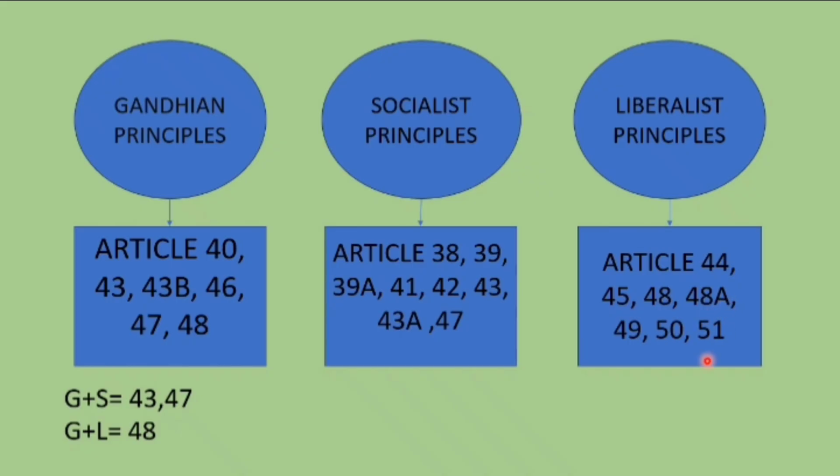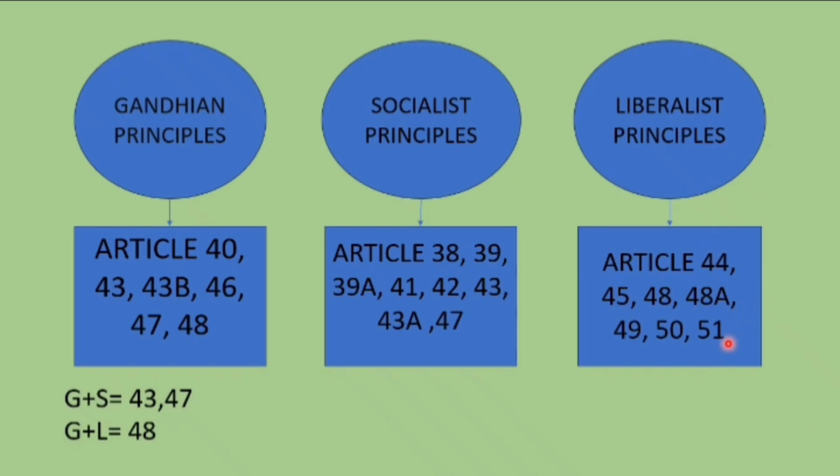So 48A is liberalistic principle. And 49 is fortnight, like fort, monument and 9 gems, Navaratna, objects of national importance, it is also liberalist principle. And 50, separation of the judiciary from the executive. 51 UN, and UN means international peace and security, promote international peace and settlement through arbitration, etc. is liberalist principle.